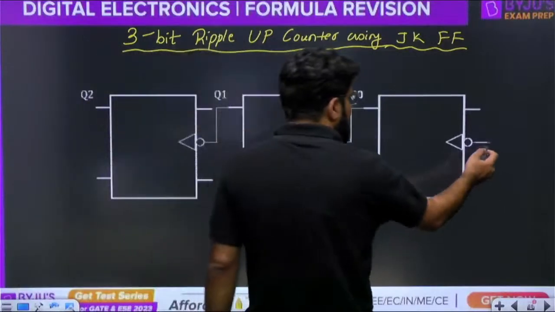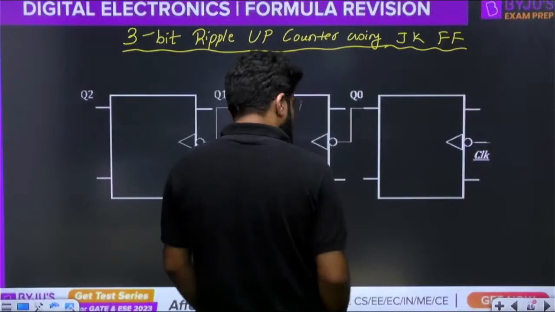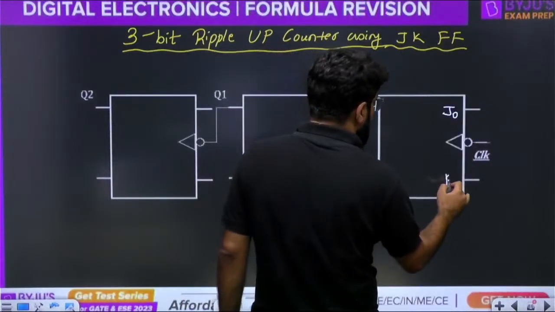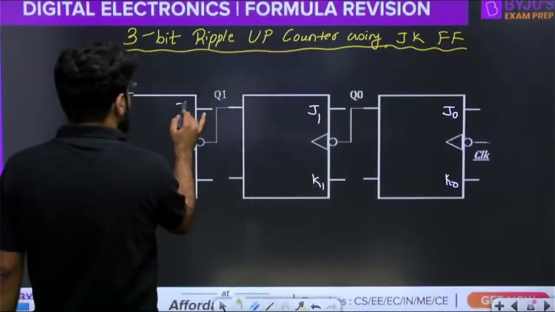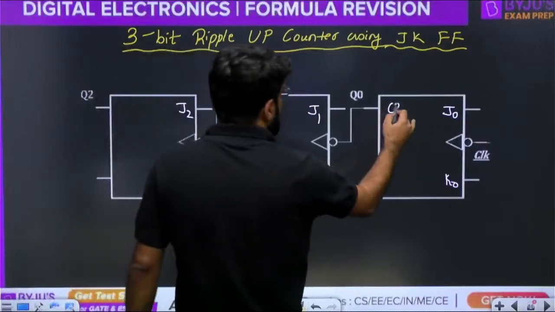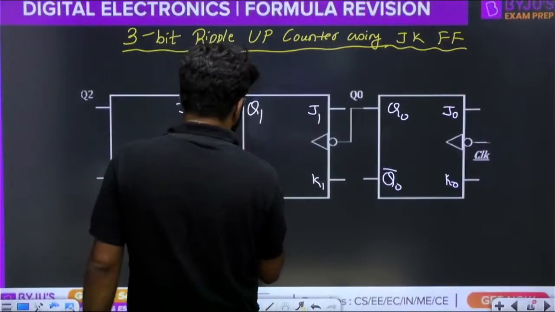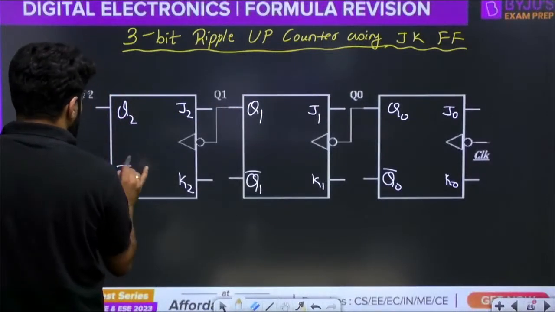This is the external clock applied to the LSB. This is the J0 and K0 input, this is the J1, K1 input, and this is J2, K2. This is the output Q0 and Q0 bar, Q1 and Q1 bar, Q2 and Q2 bar.